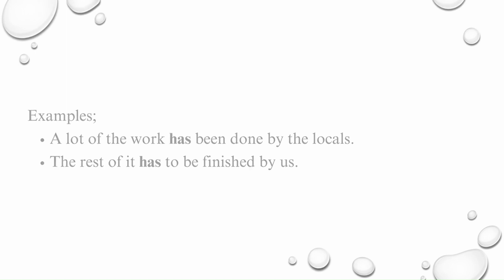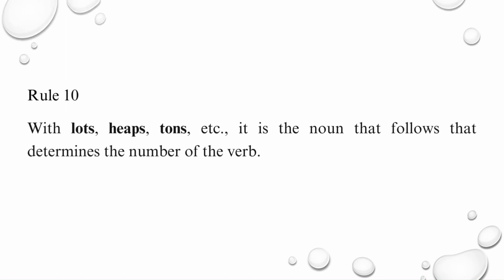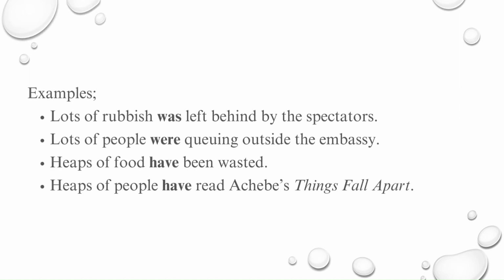Rule 10. With lots, heaps, tons, etc., it is the noun that follows that determines the number of the verb. Examples. One. Lots of rubbish was left behind by the spectators. Two. Lots of people were queuing outside the embassy. Three. Heaps of food have been wasted. Four. If heaps of people have red apes, things fall apart.